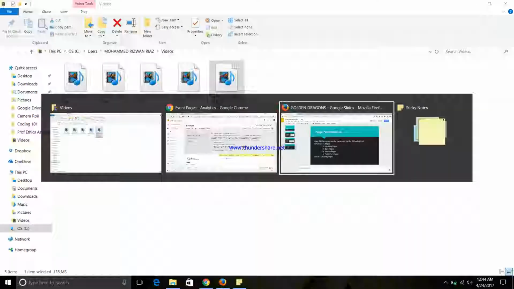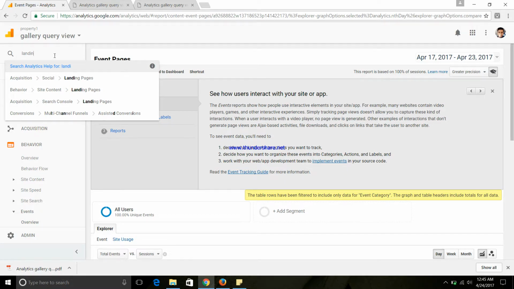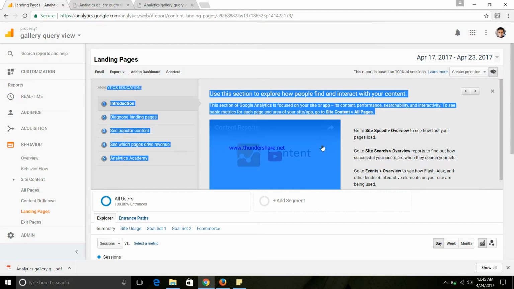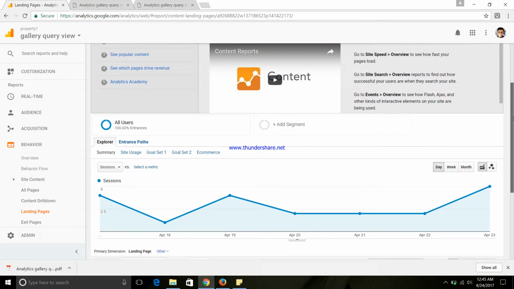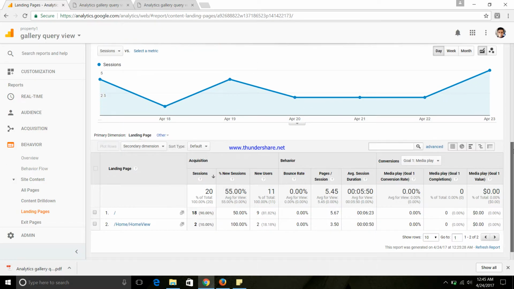Now, moving to the next one, landing pages. Landing pages can be observed by going into behavior, moving to site content, and then clicking on landing pages. Landing pages are the initial pages where the user enters a website; whichever page the user enters first is the landing page. For some websites it is usually the home page, and for some websites it is the page that has been shared the most, like on social media. Now, here we get to compare only stuff about the landing pages.